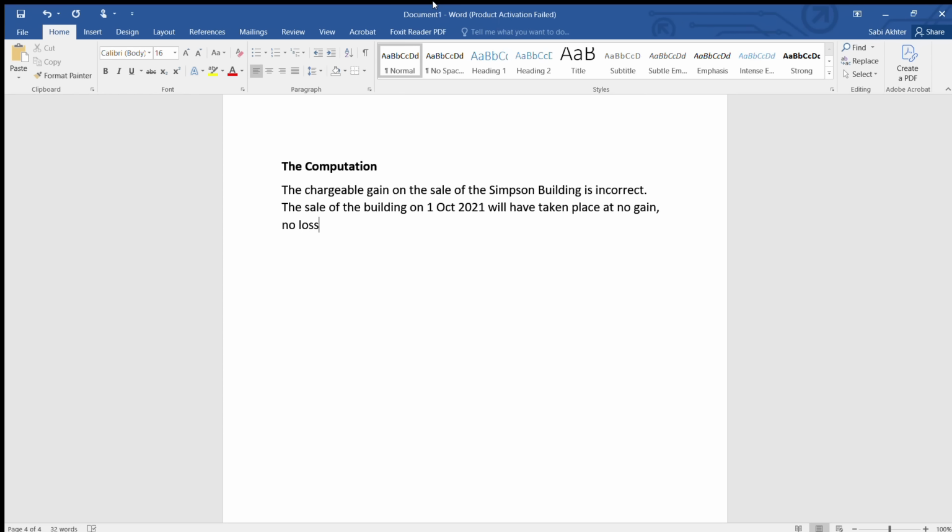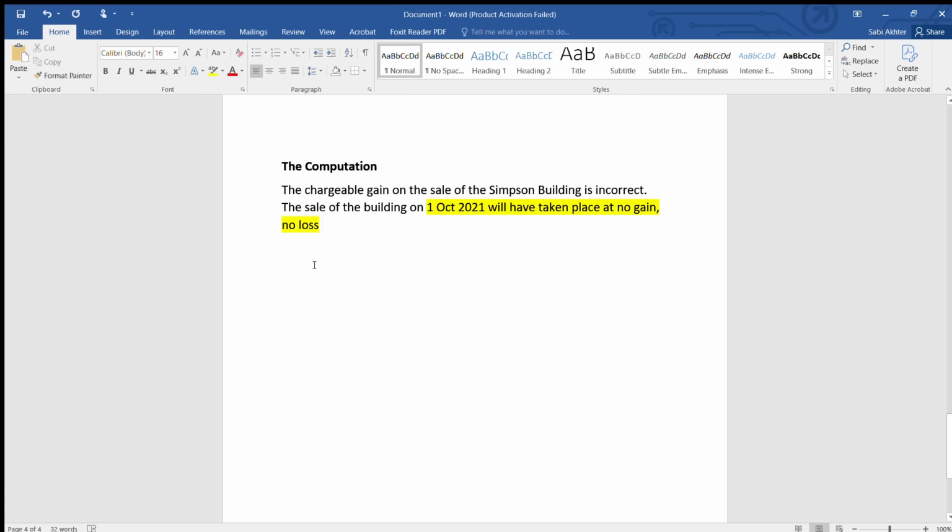Okay, at no gain, no loss. So this portion has been highlighted from here to here. Okay, so I will also highlight. This portion has been highlighted in your answer. Next, because you have to mention why at no gain, no loss.